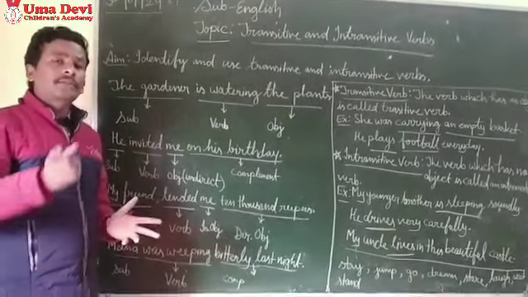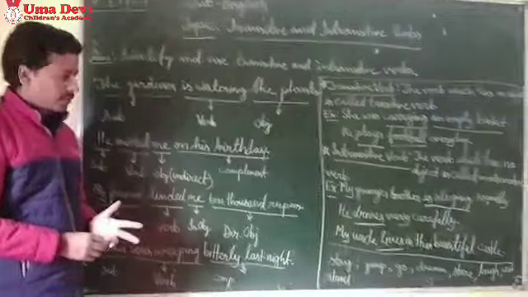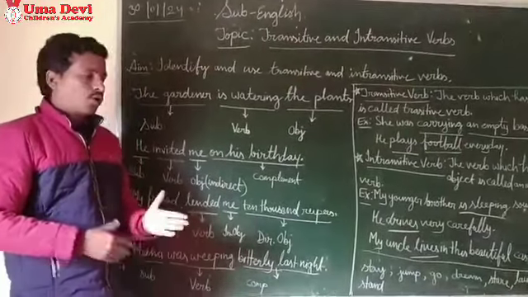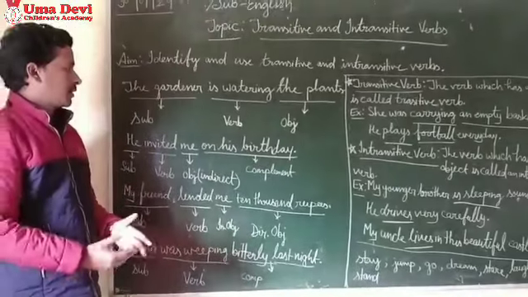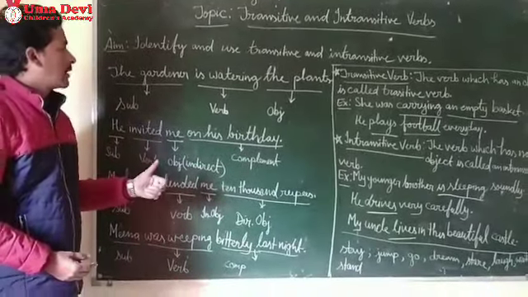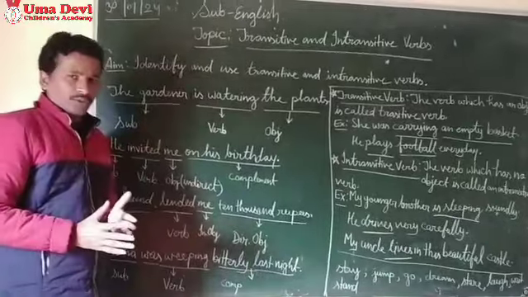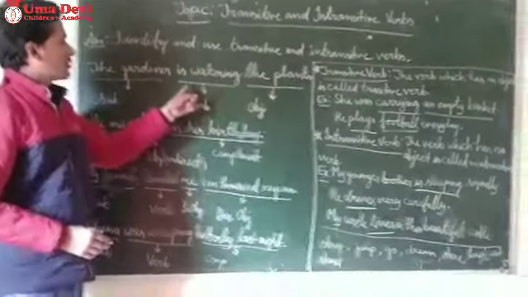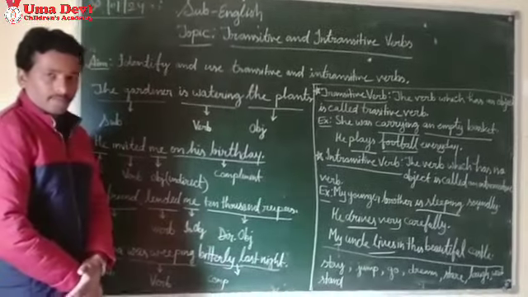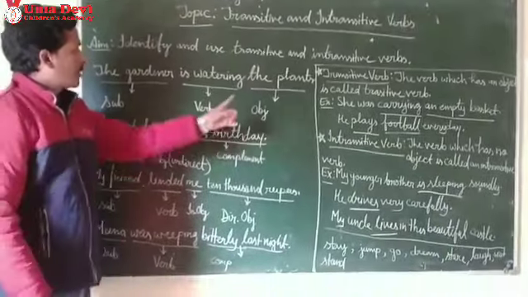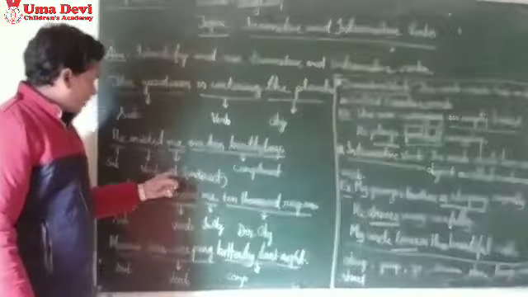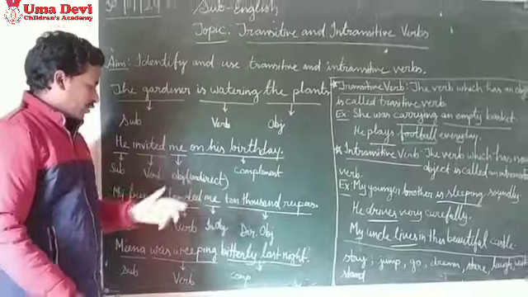Because they are not the direct receiver of the action. On the other hand, the name of any other thing is known as a direct object. Just like the plants is the direct receiver of the verb watering. So plants is a direct object, while me is an indirect object.